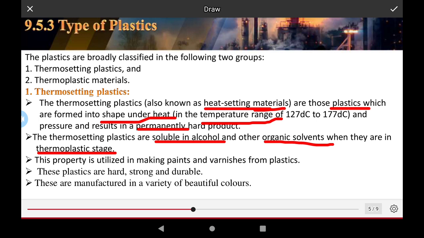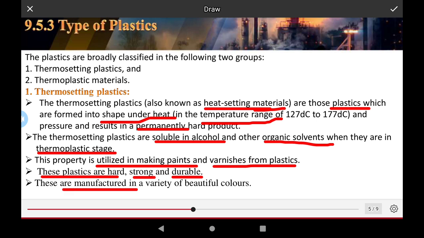This property is utilized in making paints and varnish from the plastics. These plastics are hard, strong, and durable. These are manufactured in a variety of beautiful colors.